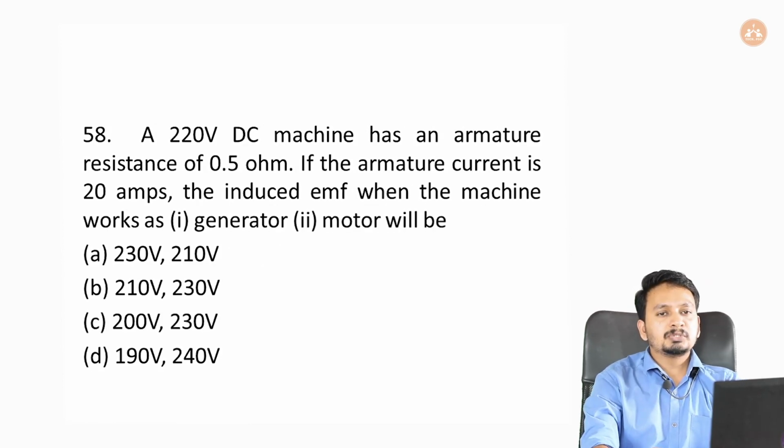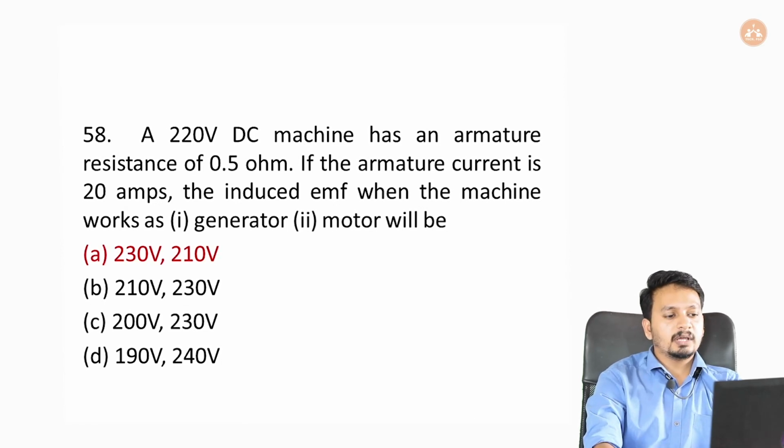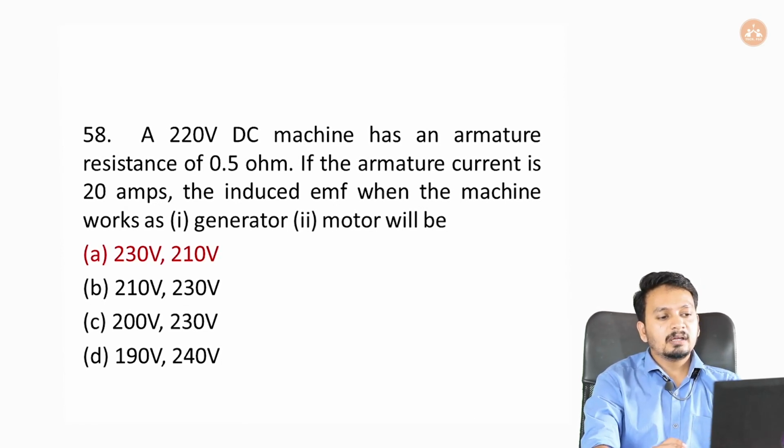Next question, a 220 volt DC machine has an armature resistance of 0.5 ohm, and if the armature current is 20 amps, the induced EMF when the machine works as first one generator and second one motor will be option A, 230 volt and 210 volt, option B, 210 volt and 230 volt, option C, 200 volt and 230 volt, and option D, 190 volt and 240 volt. Our answer will be option A, 230 volt and 210 volt. So the value will be 230 volt for a generator and 210 volt for a motor.